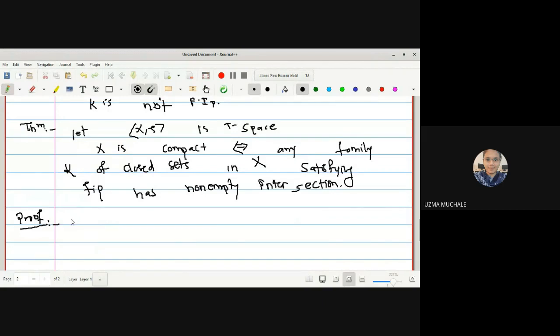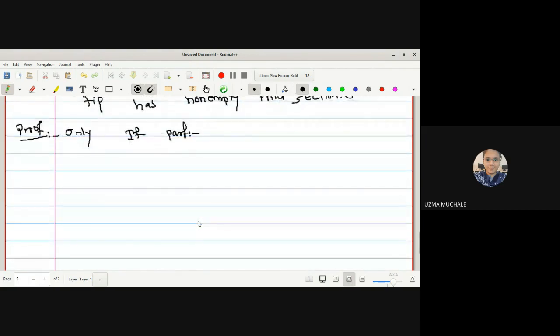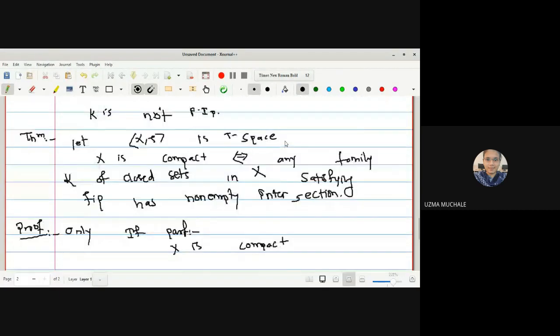Okay, the only if part. What is there in the only if part? X is compact, it is given to us. What is our aim to prove? We have to prove that any family K of closed sets from X satisfying the finite intersection property has a non-empty intersection.